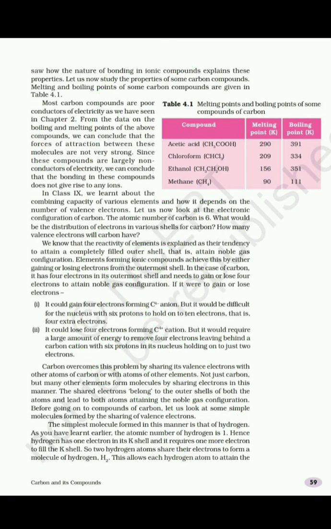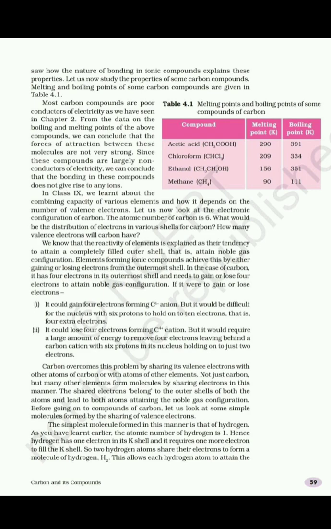The next possibility is that it can form the C4 plus cation by losing 4 electrons. But it would require a large amount of energy to remove 4 electrons, because 6 protons will hold the electrons strongly. So if carbon wants to lose electrons, it will be difficult. If it loses one electron, then there will be 6 protons and 5 electrons. So the positive charge will be more and the nucleus will hold all other electrons very strongly. So it will require a huge amount of energy to lose the electron.